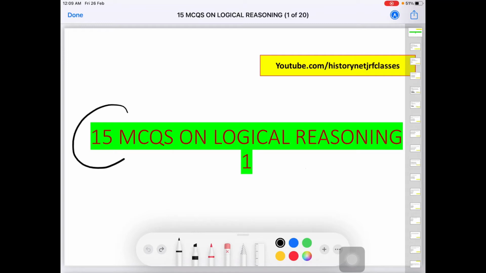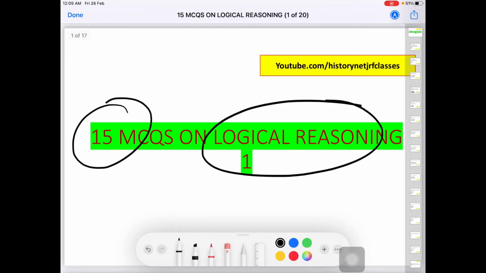Today I will discuss 15 MCQs on logical reasoning, and this is the first practice set on logical reasoning. This is a very important topic for the NET exam. You will always have questions, and somewhere this portion is somewhat complex, so you need to understand them bit by bit and practice more and more.